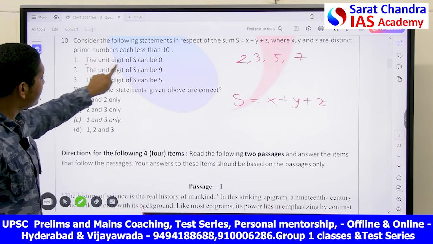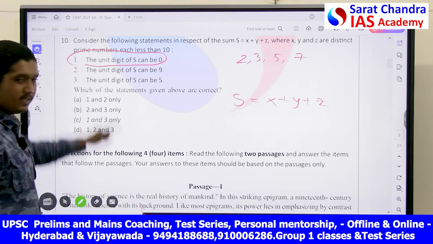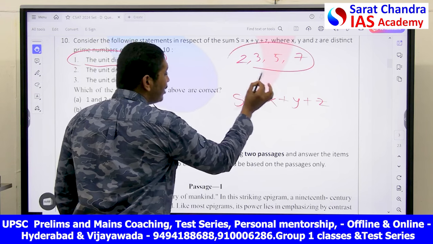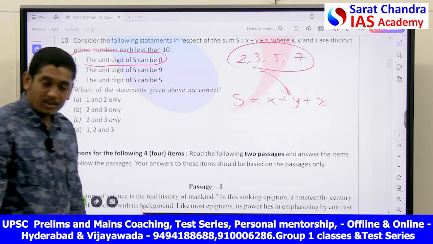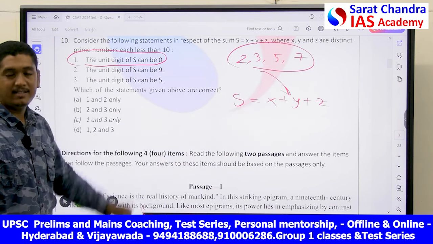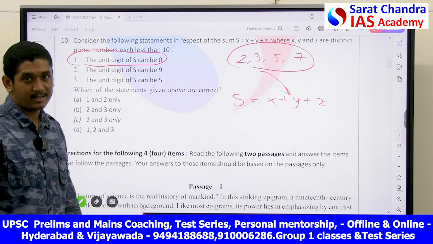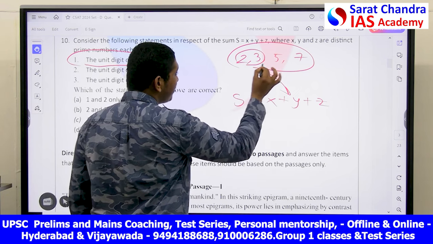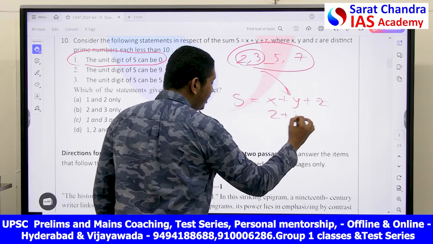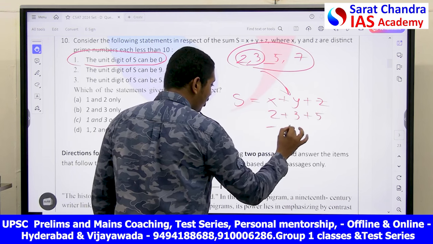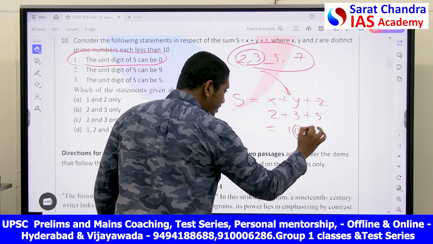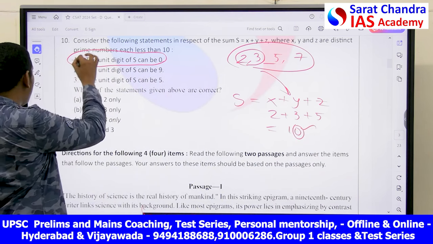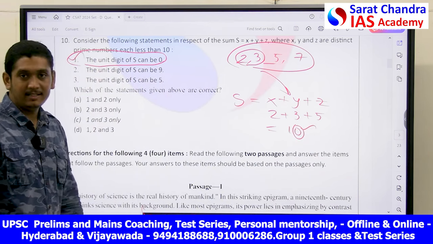The unit digit of S can be 0. That is, he is saying choose 3 numbers and put them in this formula so that you get unit digit as 0. Is it possible or not? Let's see. Can I say 2 plus 3 plus 5? That is equal to how much? 10. The unit digit in this case is 0. Yes, it is possible to get unit digit as 0.